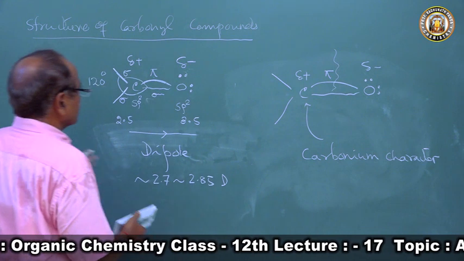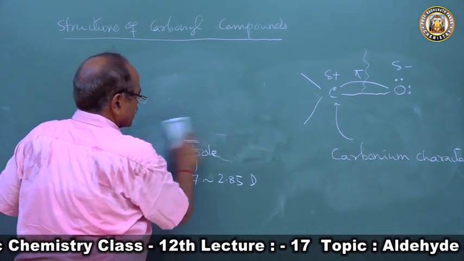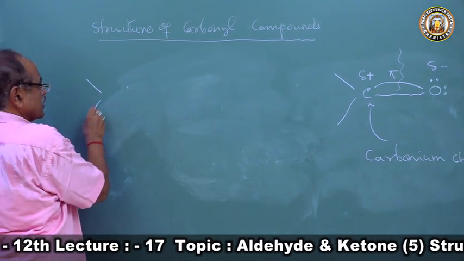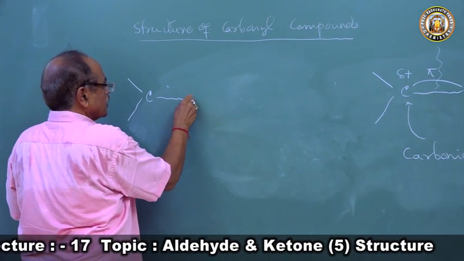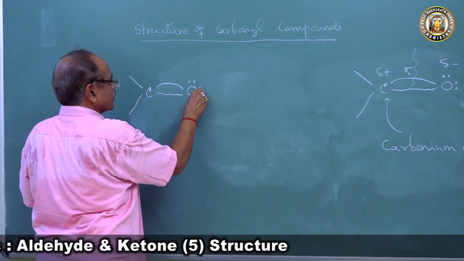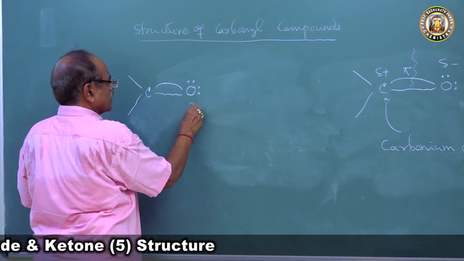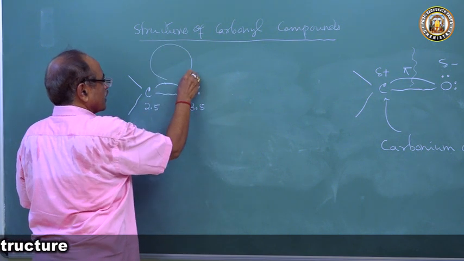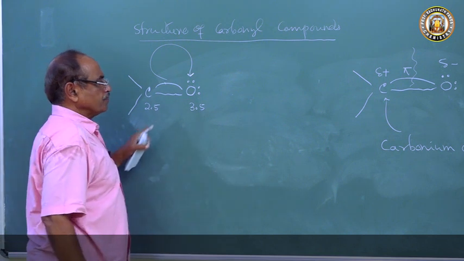And this carbonyl group now exhibits resonance. The carbonyl group can be represented as a resonance hybrid. The oxygen has two lone pairs of electrons and an electronegativity of 3.5, the carbon 2.5. So the pair of electrons moves towards oxygen.